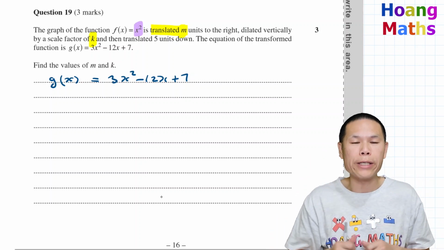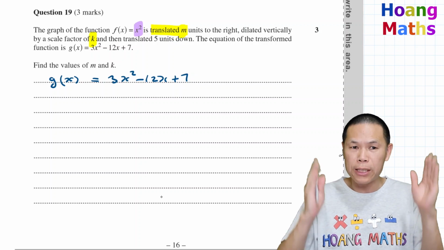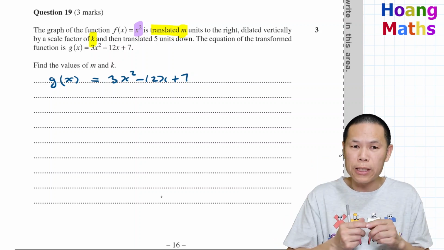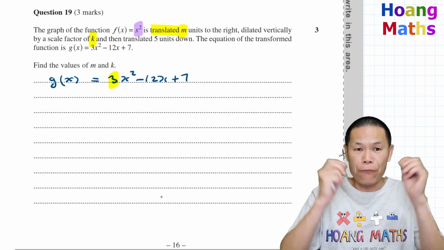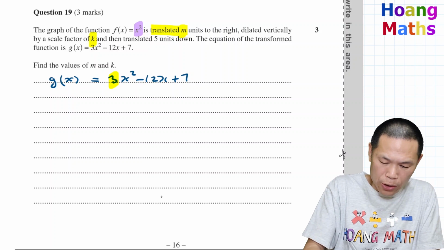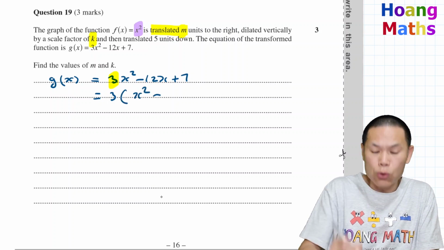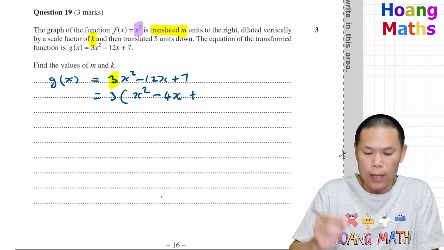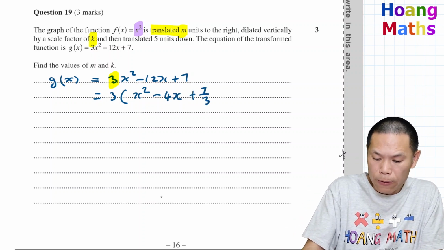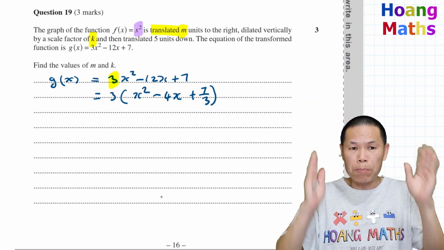There are multiple ways to do this, but the best technique, I think, is completing the square. To complete the square, we need to get rid of this first, by factorizing. We take the 3 out, so we divide every term by 3. That gives me x squared, and 12 divided by 3 gives me 4, so minus 4x. And 7 divided by 3, we just write 7 over 3. So there you go. Now we make the inside bracket complete the square.